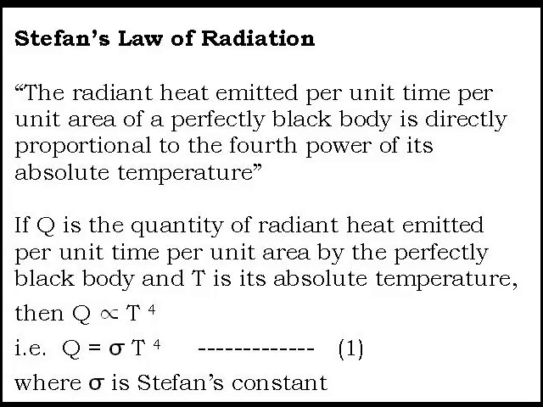Hence, if Q is the quantity of radiant heat emitted per unit time per unit area by a perfectly black body and capital T is its absolute temperature, then Q is proportional to T raised to 4, or Q is equal to sigma T raised to 4, where sigma is called Stefan's constant.